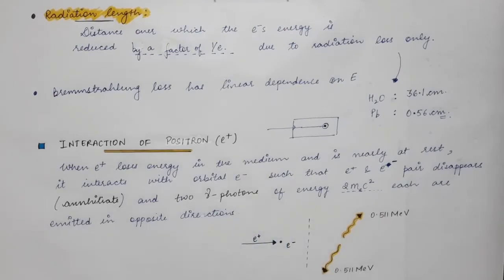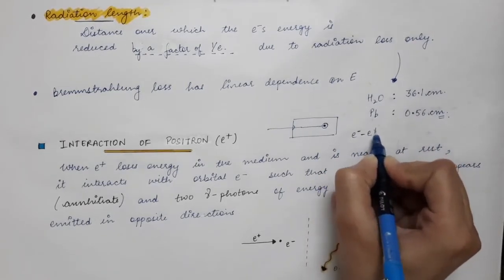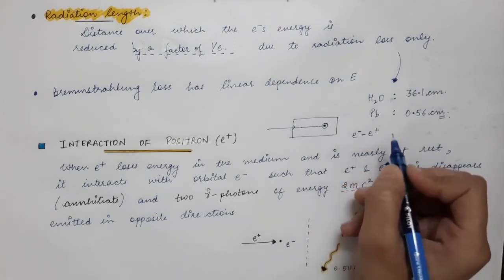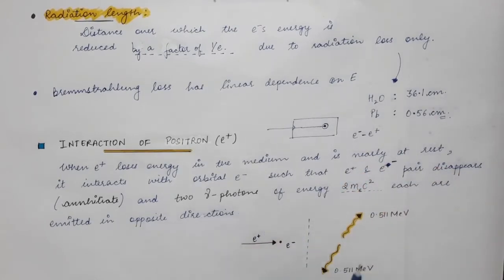And what will be the energy of these 2 gamma photons? According to the law of conservation of energy, the energy of the system must remain the same. Initially we had an electron and a positron, which disappear, and instead we have 2 gamma photons emitted.